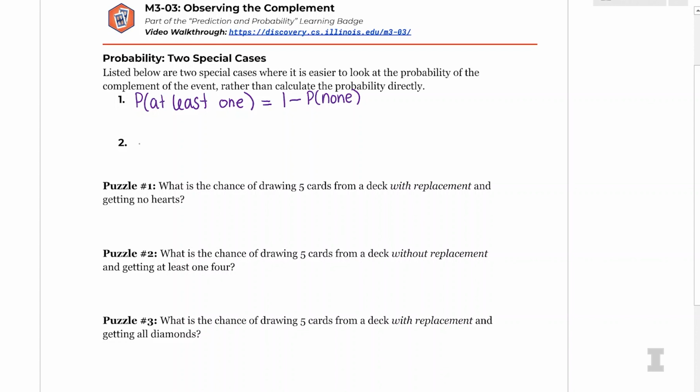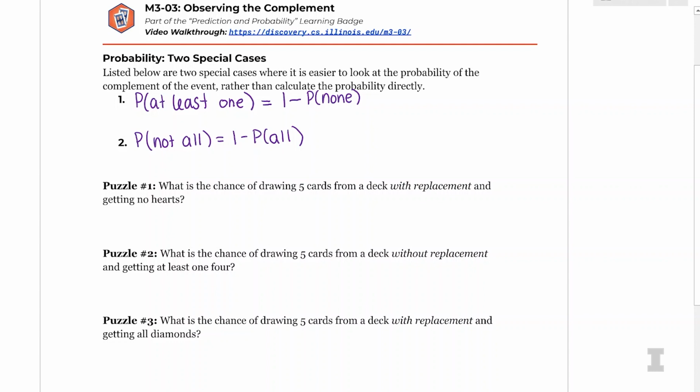The second special case is the probability of not all of something. So this one's a little more straightforward to remember. The complement of not all is just all. So we have 1 minus the probability of all. So let's actually do our examples to see why this is the case.